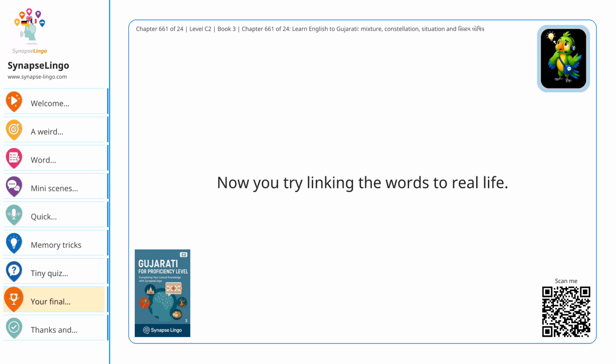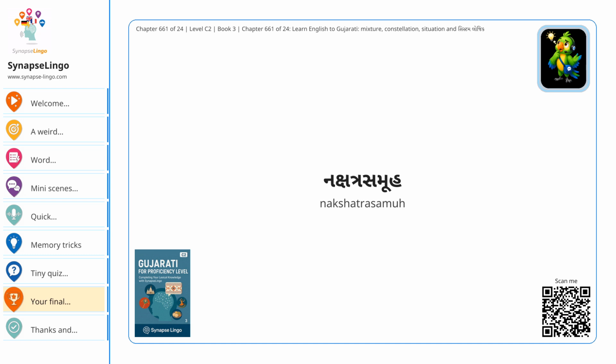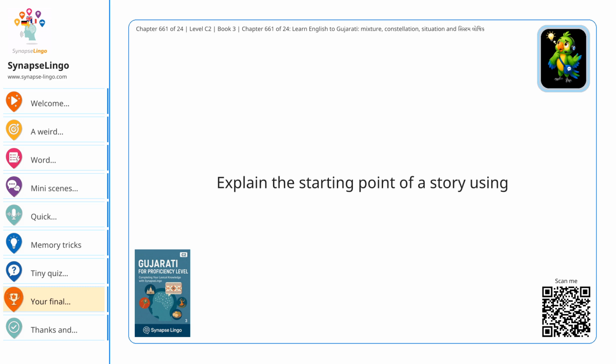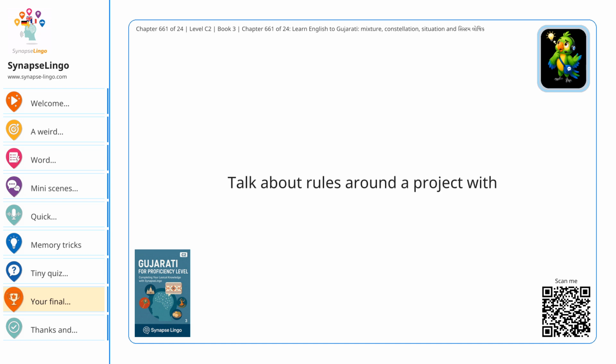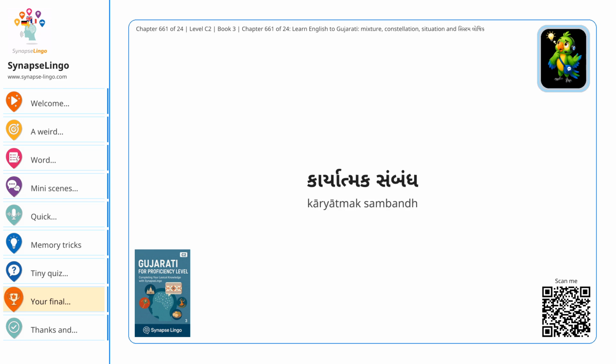Your final challenge. Now you try linking the words to real life. This is where passive listening turns into actual learning. Describe a recipe using मिश्रण. Describe the night sky using नक्षत्र समूह. Describe a difficult moment using परिस्थिति. Explain the starting point of a story using आरंभिक स्थिति. Talk about rules around a project with राहत शरत. Talk about a technical setting using परिमाण. Explain a graph or cause and effect idea with कार्यात्मक संबंध.